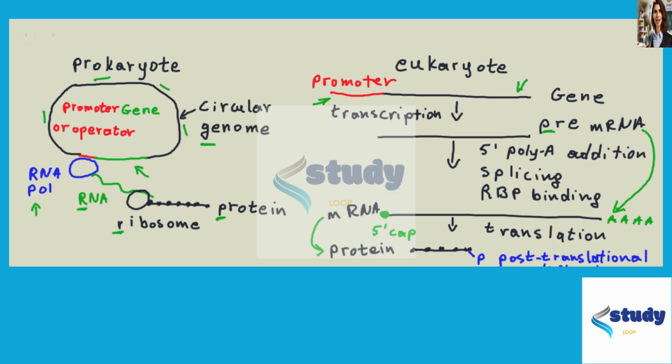Choice D. Prokaryotes show co-transcriptional translation that occurs in the nucleus. Well, that is wrong. Prokaryotes do not have a nucleus. So the clear correct choice in this question is choice A.